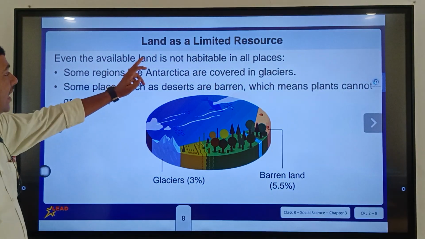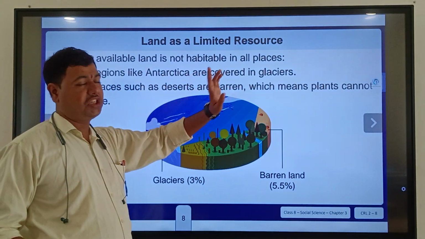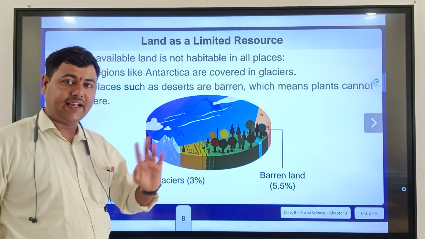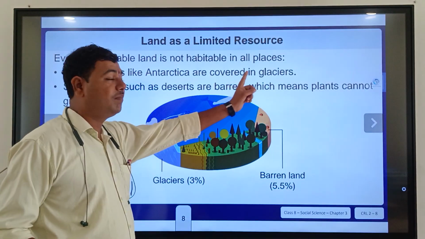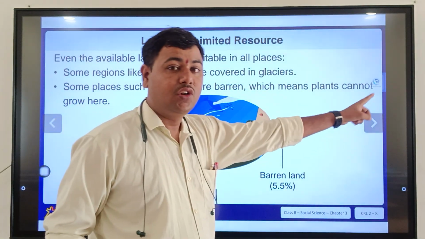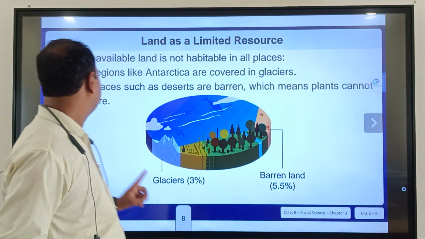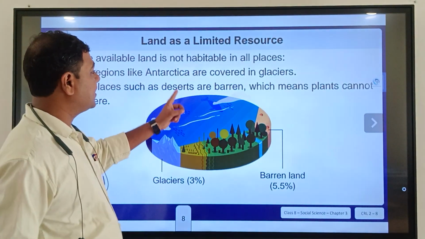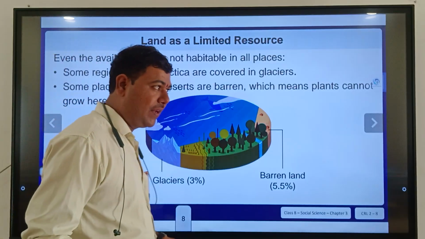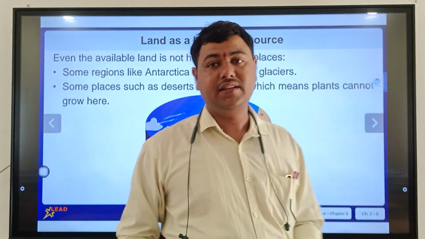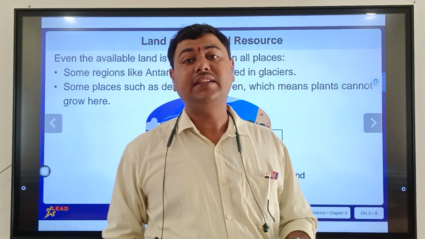Some regions like Antarctica are covered in glaciers. You know that Antarctica is continuously covered by glaciers, so it is not a perfect or suitable place to live. Some places such as deserts are barren, which means plants cannot grow there. In our India, we can see the Thar desert.